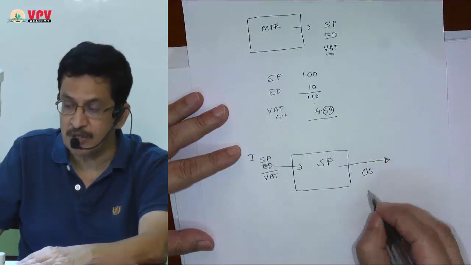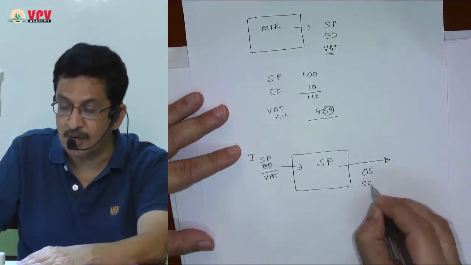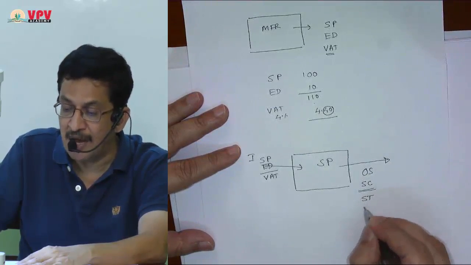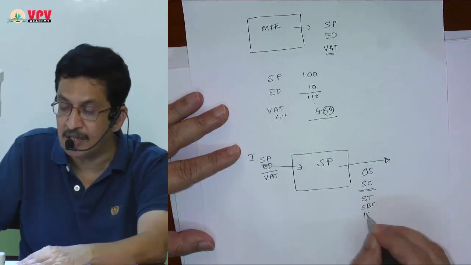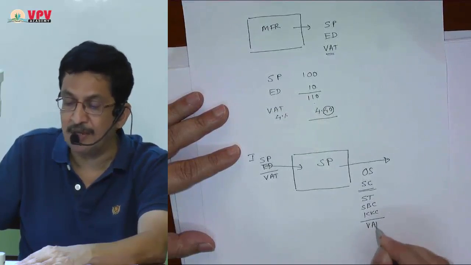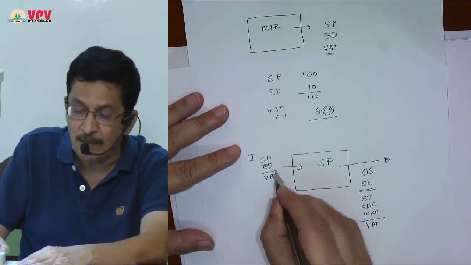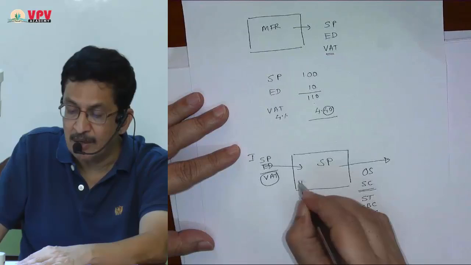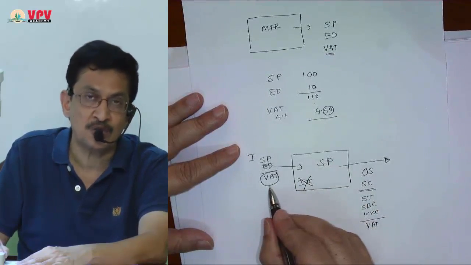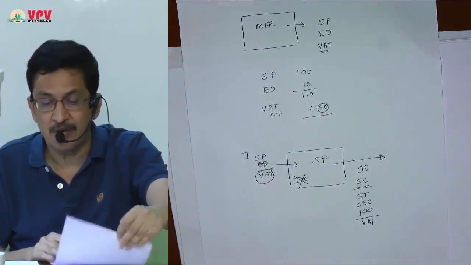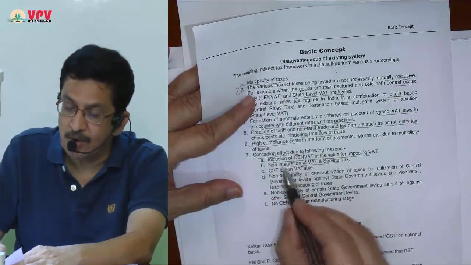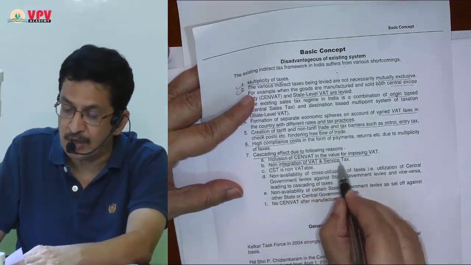On my output services, whatever service charge I am charging to my customer, I have service tax liability, I have SBC liability, I have KKC liability. But a service provider does not have VAT liability. As a result, VAT paid on purchase, he was never able to take ITC. He was always adding VAT to his cost. That is the second point which I have mentioned here. One of the reasons for cascading effect was non-integration of VAT with service tax.